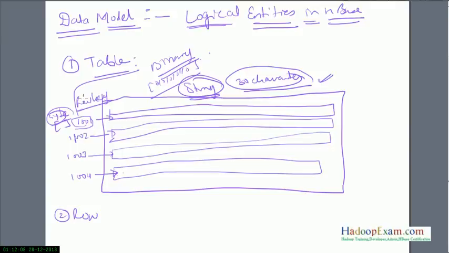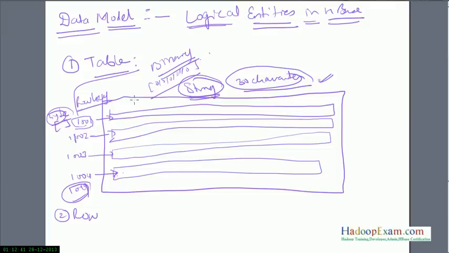This could be a string row key. You could have an integer, or boolean. Sorry, boolean is not a good idea, obviously, it's true or false. What I mean here is long or integer. You could have floating point values as well. This is a row key. Generally long is used, because timestamp is used as a row key, so it is uniquely identified. Now column family.